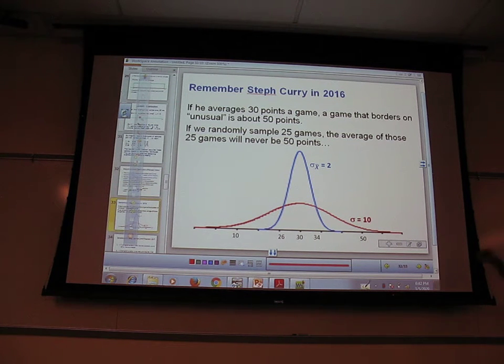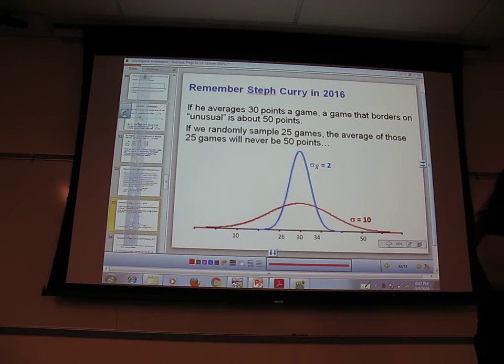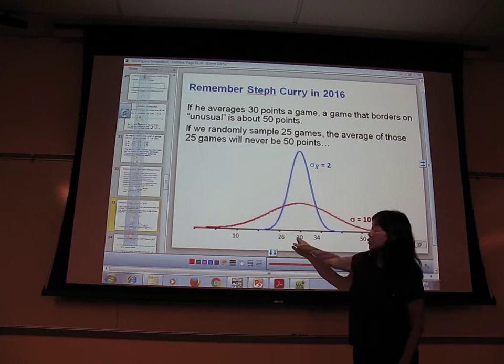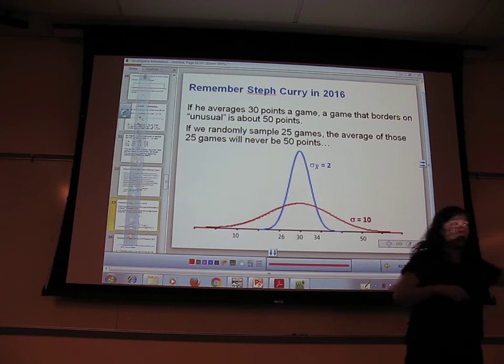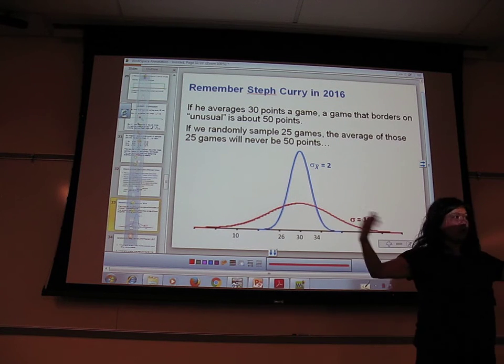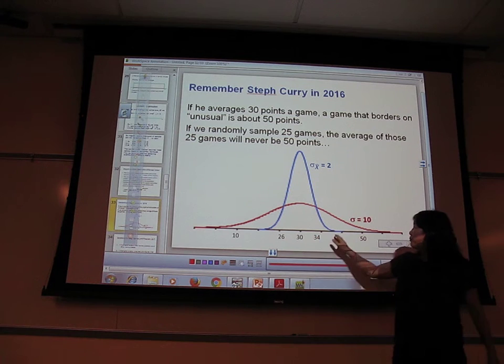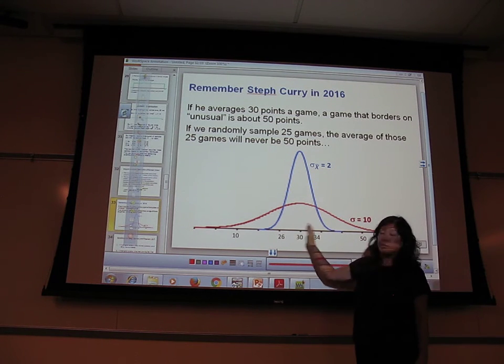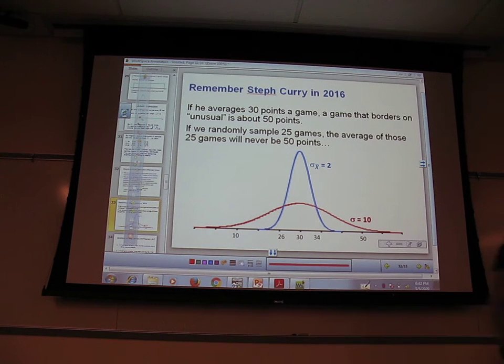So the mean of 25 games is going to be really close to his regular mean of 30 points. Typically, it's going to tend to be right around here. After you take 25 of them, you're going to get a chunk of low ones along with a chunk of big ones. So let's look at the standard deviation, and you can see what I'm talking about.